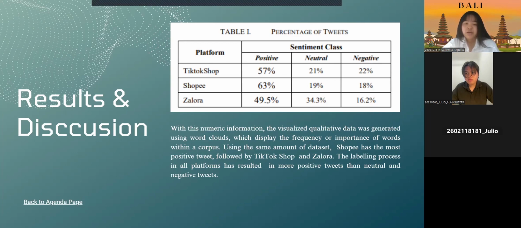For the positive class that we got, for example, the words baik, bagus, and berkualitas. For the negative tweets that we got from the crawling method, for instance, buruk, jelek, and tidak bagus. And for the neutral tweets, they commonly say something about the adequate quality and services on those platforms.